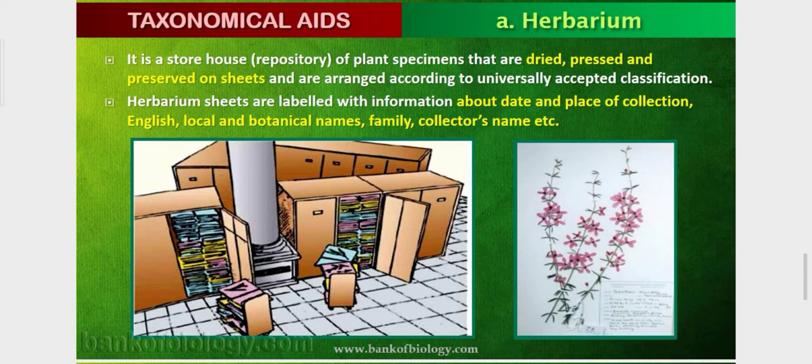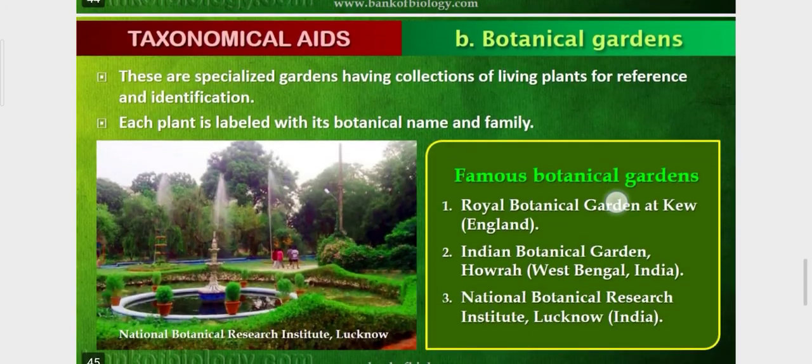We have to first take the plant, dry it, press and preserve it on the sheets, and write their universally accepted classification. What is the classification of that plant? We have to write it. We note the date and time and who is the collector of the plant, and preserve it for the study. This is called herbarium. Herbarium file.